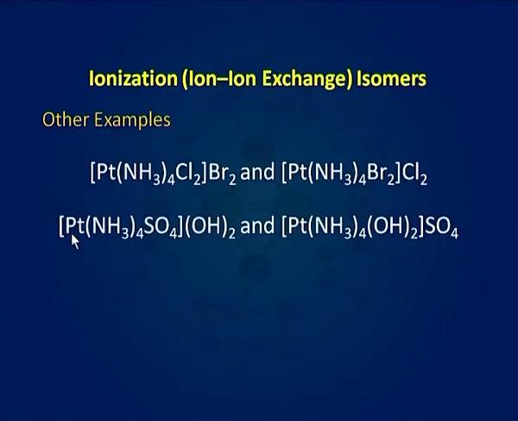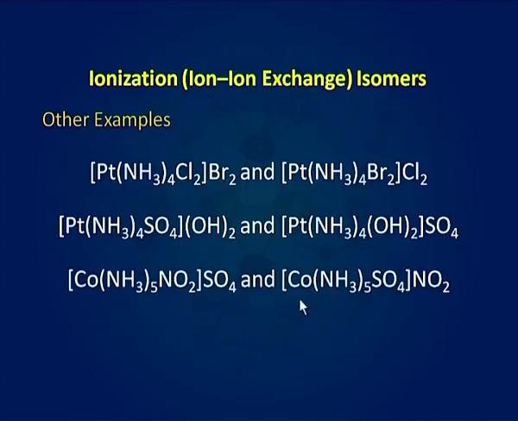In another example, that is [Pt(NH3)4(SO4)](OH)2 and [Pt(NH3)4(OH)2]SO4, you can see in the first compound hydroxide is in the ionization sphere, and in its ionization isomer sulfate is in the ionization sphere.